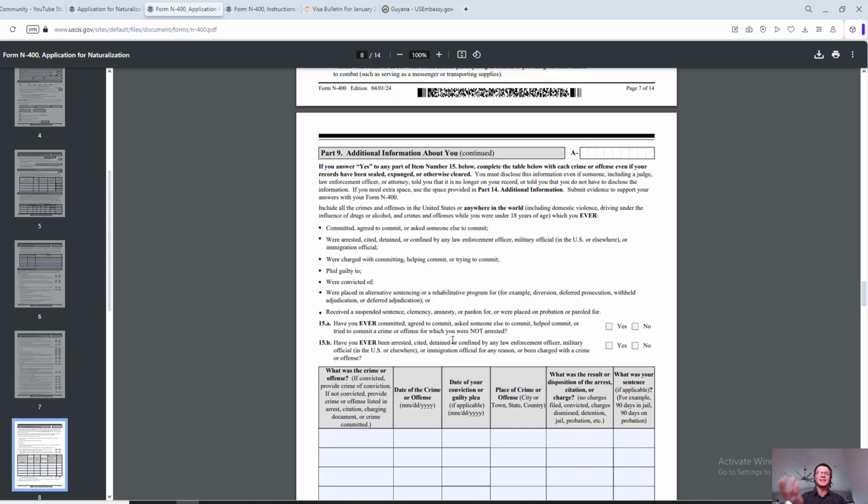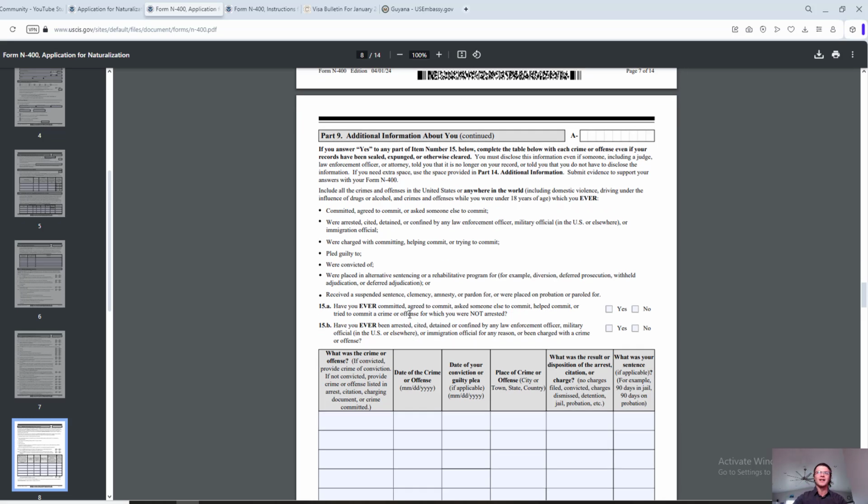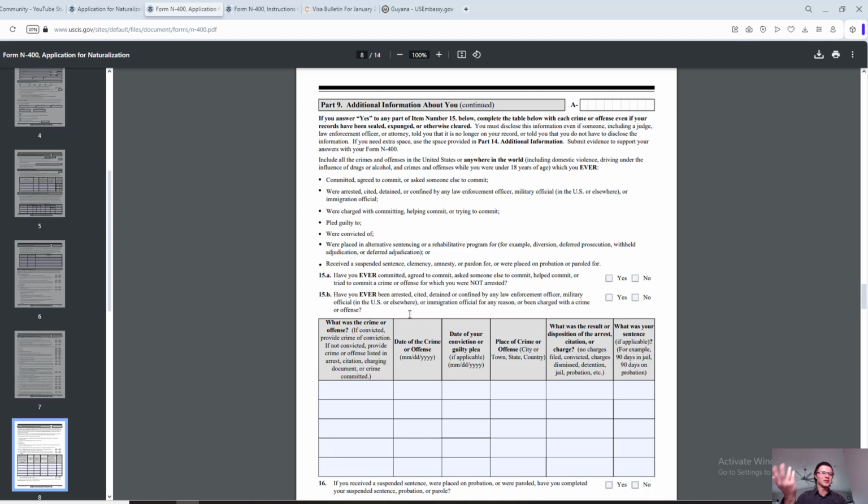So if you have been involved in some kind of criminal activity, if you have some kind of criminal record, you would have to disclose it here in this form. Obviously, no point in trying to hide it because it will come up. So this is where you're putting it. What was the crime or offense? So you would have to describe what happened.